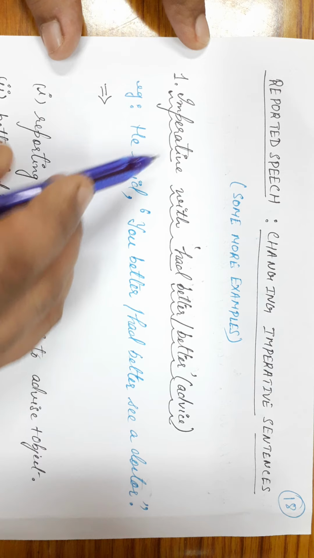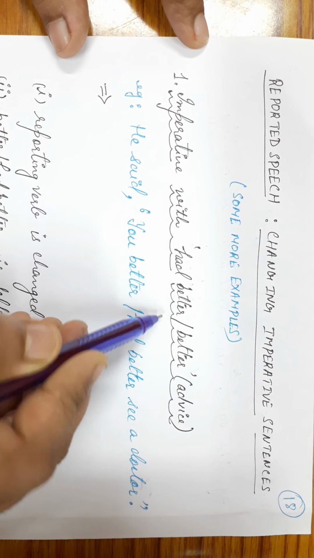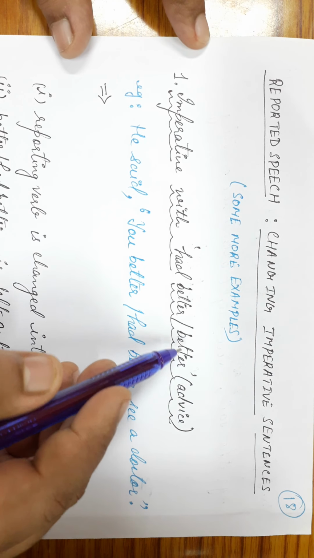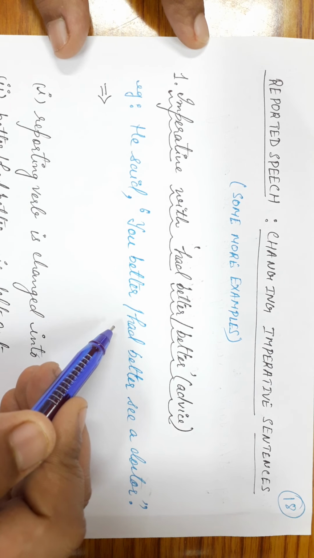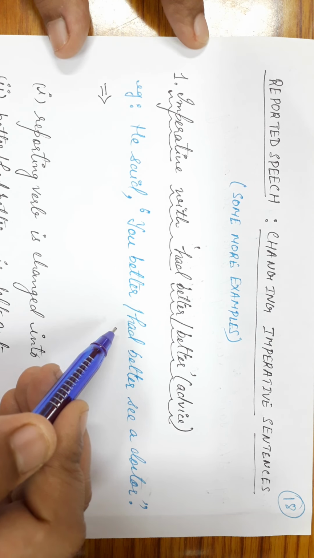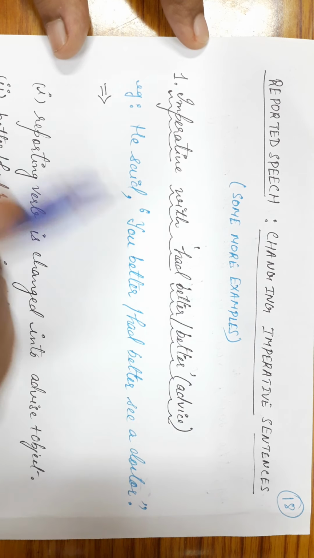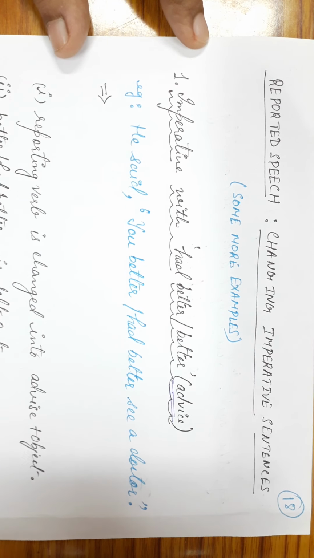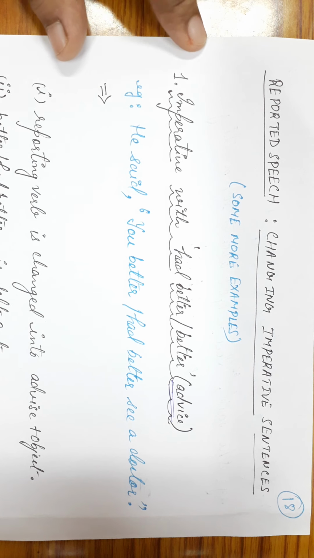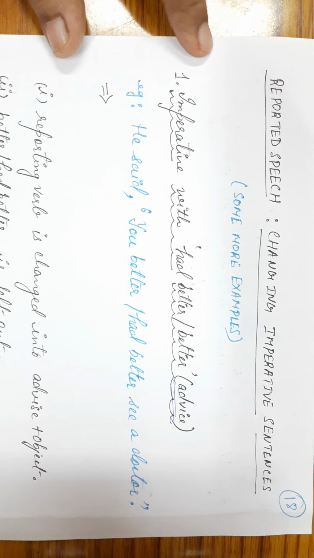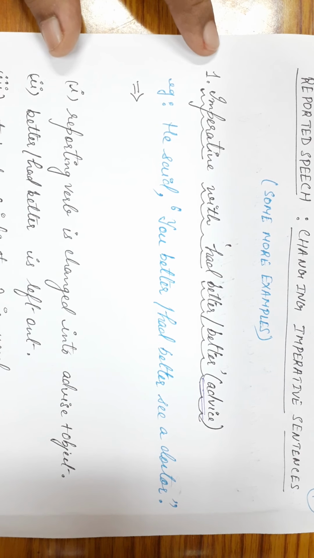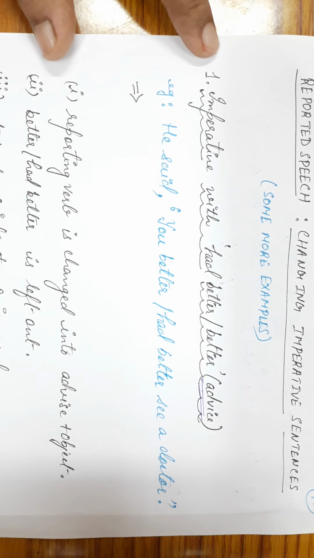Now, when we have imperative with had better or better, you find had better or better used as the main verb in the direct speech. Alright? And it is suggesting advice. If you are not clear about the definition of imperative sentences, you can see the previous video. Now the things will become clear to you with the help of this example.